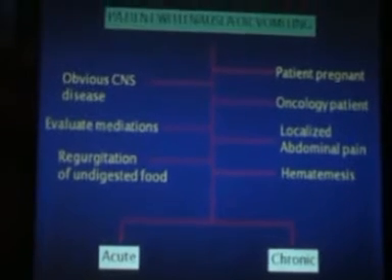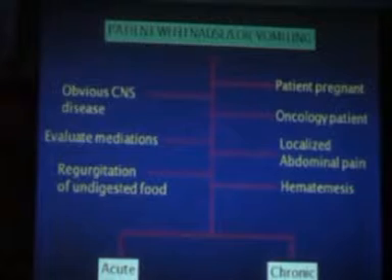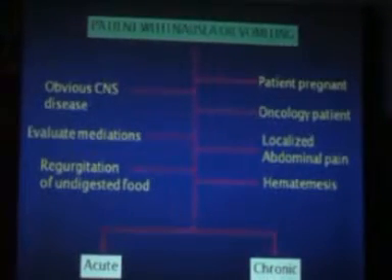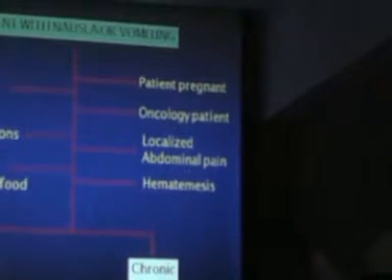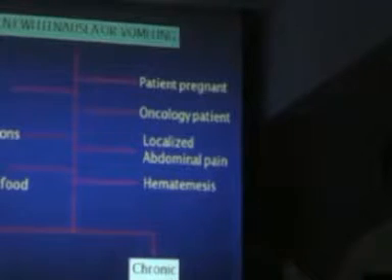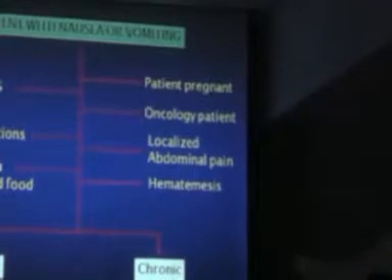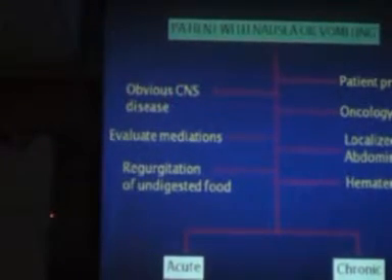Now, to summarize what we have discussed on vomiting in 2 or 3 slides. When you have a person with severe nausea and vomiting, first, if the patient is a female in the childbearing age group, make sure that she is not pregnant, because you are going to give certain drugs which are contraindicated in pregnancy, so you can't give those. Then rule out CNS disorders, because this is going to trouble you and create problems for you in practice. So rule out CNS disorders.